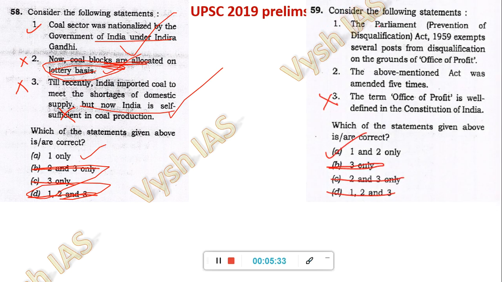Now this one. The Parliament Prevention of Disqualification Act 1959 exempts several posts from disqualification on the ground of office of profit. Okay, maybe. Now this is amended 5 times. So it's a number, so it's doubtful. Now the term office of profit is well defined in the constitution. This specificity, this confidence in which they tell, that is surely wrong. Okay, if UPSC says something very confidently, that will be wrong.